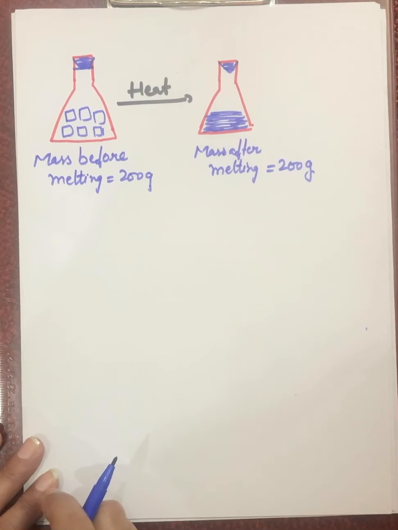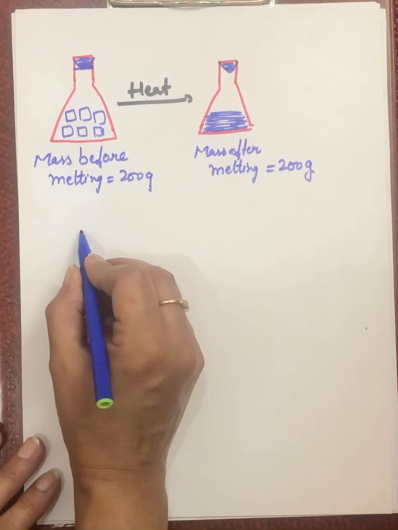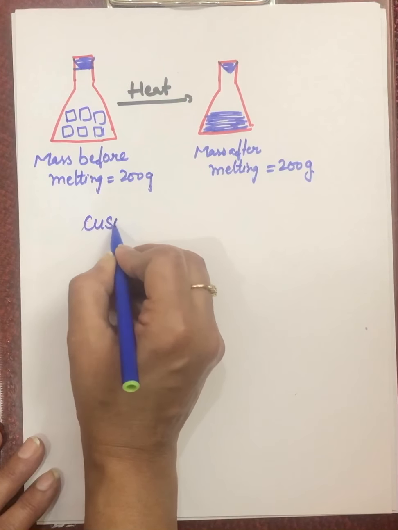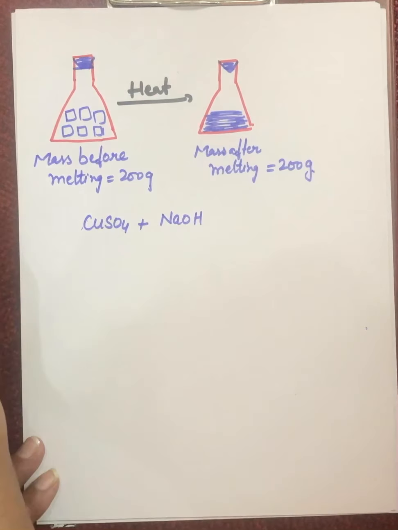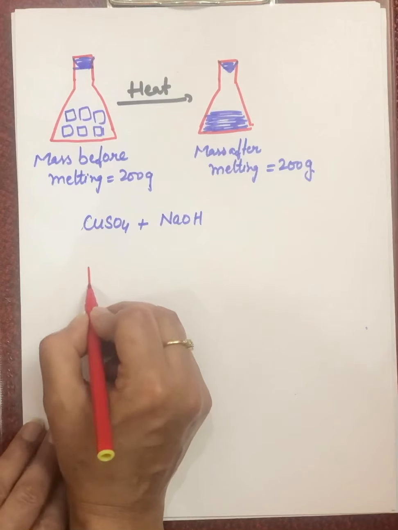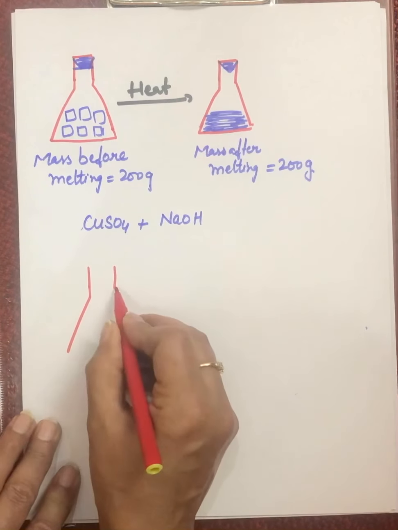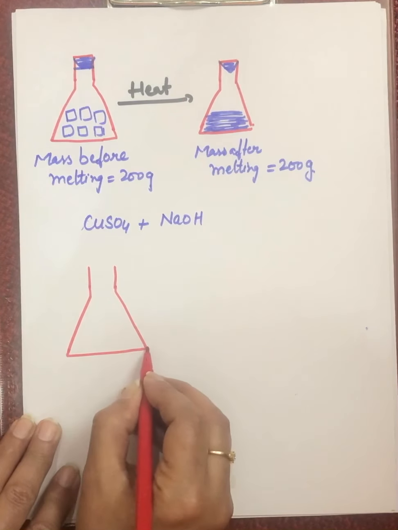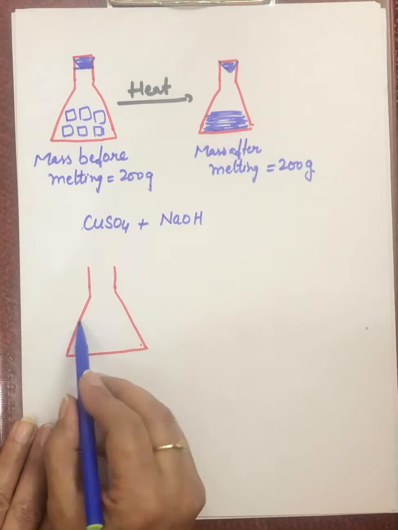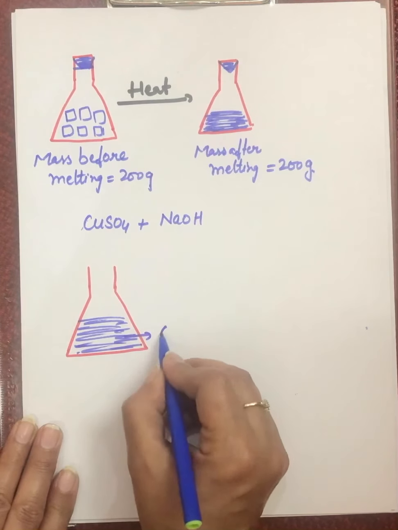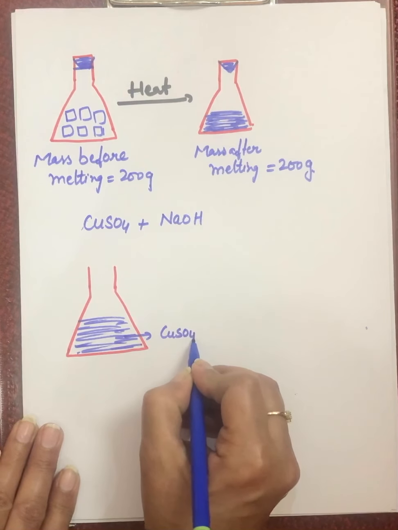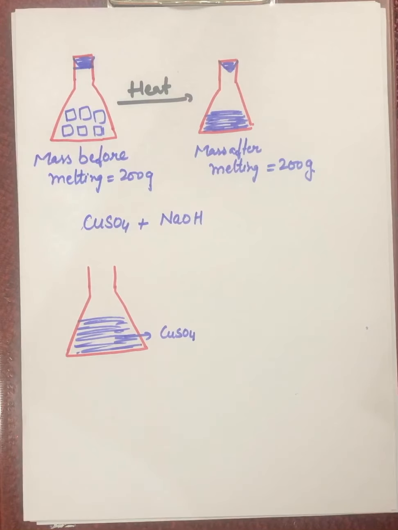Now we'll take the example of a chemical change. In a chemical change, I am taking copper sulfate, and the second reactant I am taking is sodium hydroxide. So again we are taking a flask here. In the flask we will take copper sulfate solution, and in this we are adding sodium hydroxide.